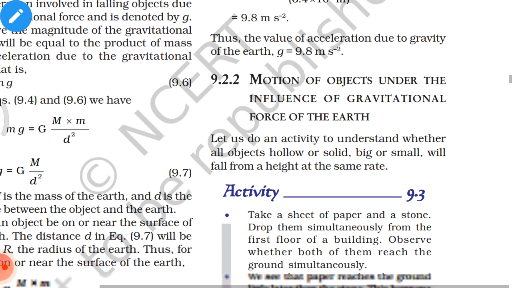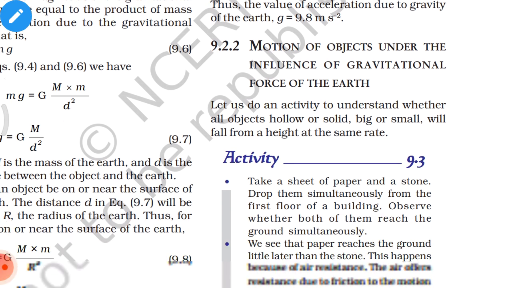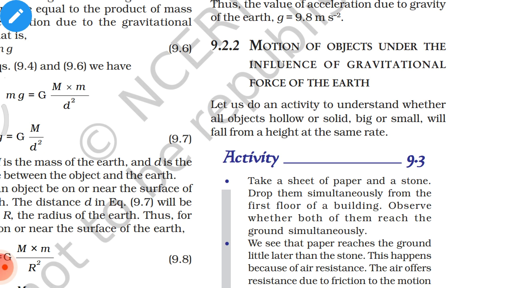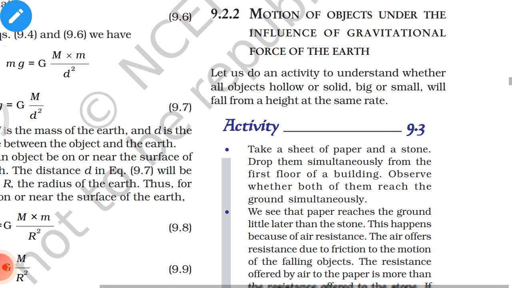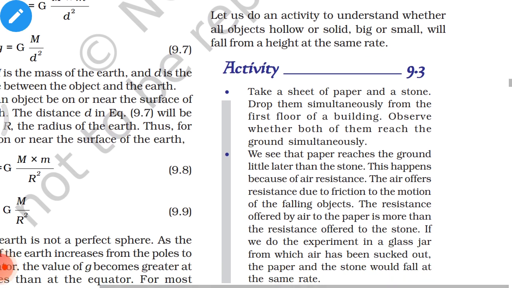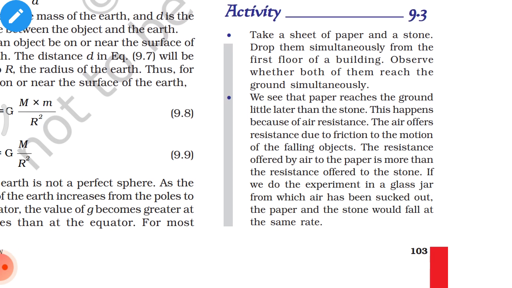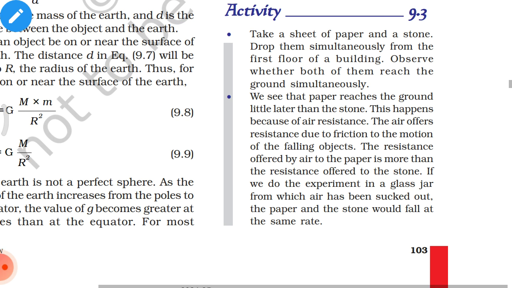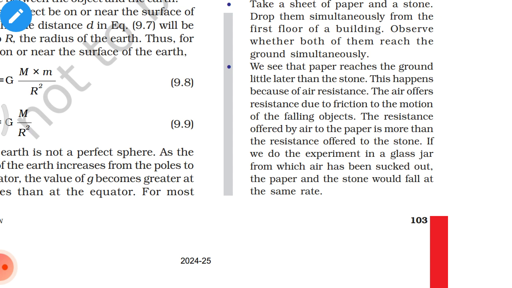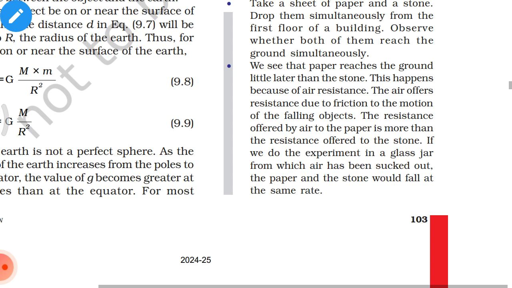Motion of objects under the influence of gravitational force of the Earth. Let us do an activity to understand whether all objects, hollow or solid, big or small, will fall from a height at the same rate. Take a sheet of paper and a stone and drop them simultaneously from the first floor of a building. Observe whether both of them reach the ground simultaneously. We see that the paper reaches the ground a little later than the stone. This happens because of air resistance. The air offers resistance due to friction to the motion of the falling objects. The resistance offered by air to the paper is more than the resistance offered to the stone.